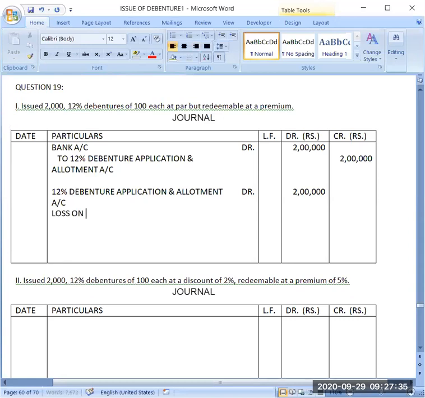loss on issue of debentures account debit, that I will look later, and because I am issuing at par, so to 12% debentures account.